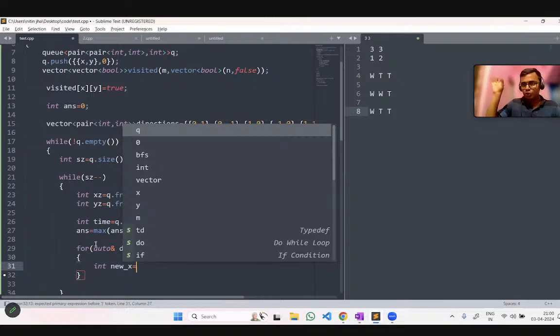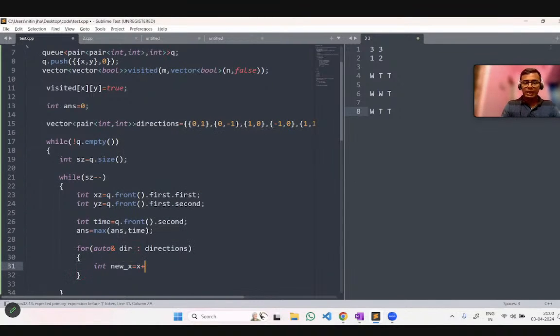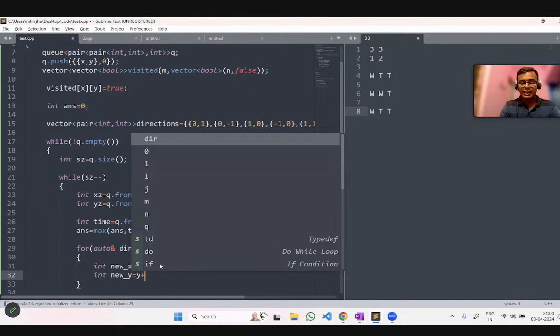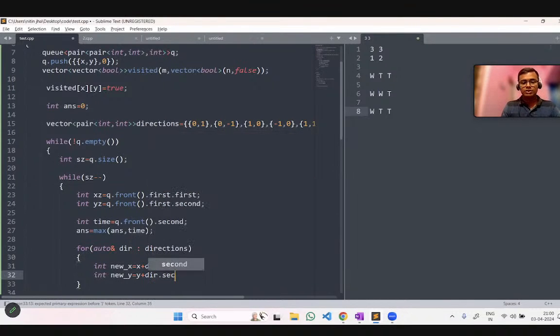How will we get it? x plus the direction, that means we do the arithmetic addition on the x direction. Because it is in the form of a pair, it is dir dot first. And the next value we will get, new y, which is y plus dir dot second. Are you getting it? Is this clear with you?